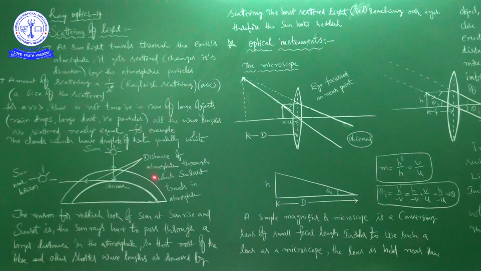Okay, the answer is scattering of light. But there is some logic, I'll tell you. Okay, see this. The reason for the reddish look of the sun at sunrise and sunset is that the sun rays have to pass through a larger distance in the atmosphere. So at the time of either sunrise or sunset, the sun rays have to pass. Here is the observer. Suppose if you see here, the sun rays travel a shorter distance when compared to this. Similarly, when compared to this one also, the sun rays travel less distance.